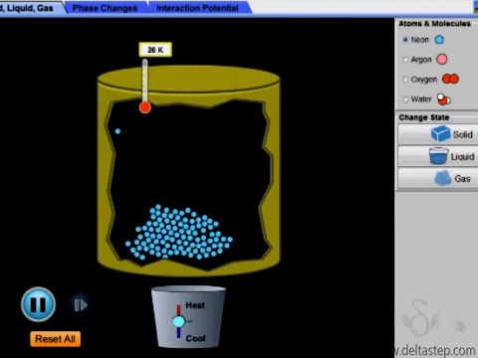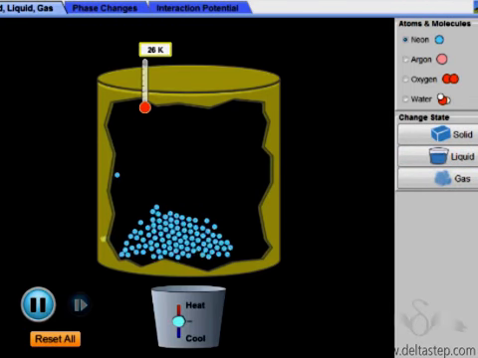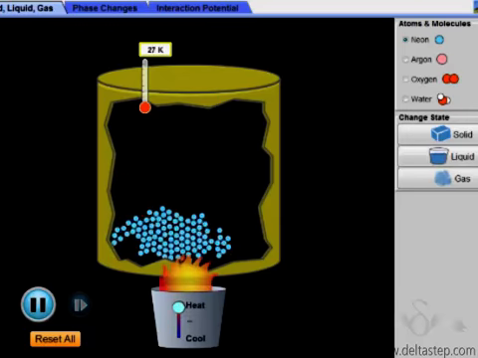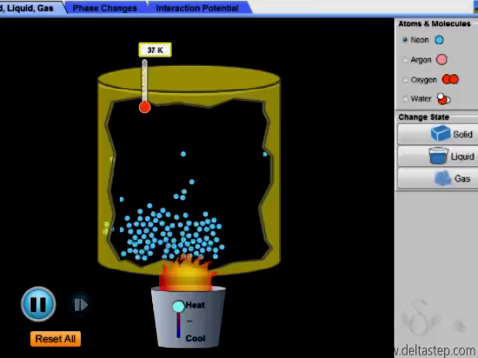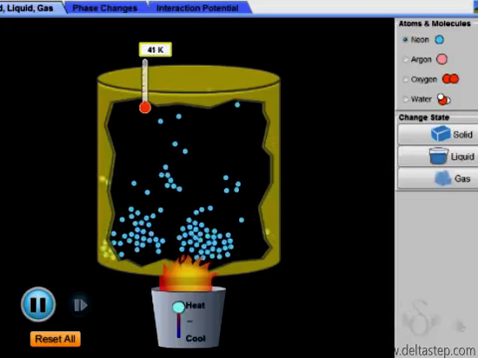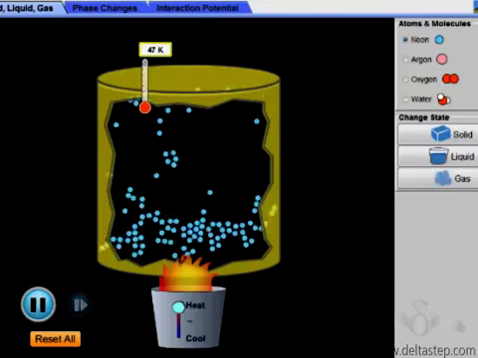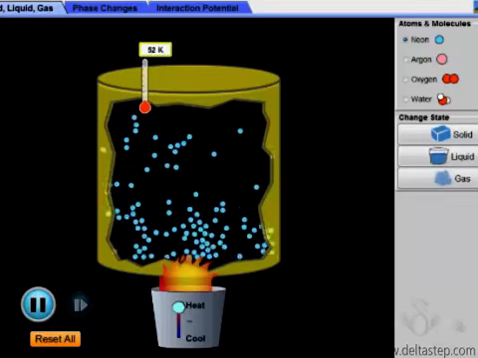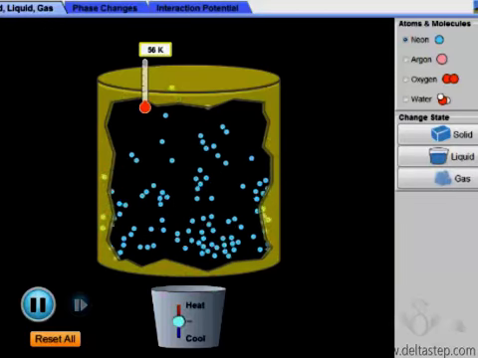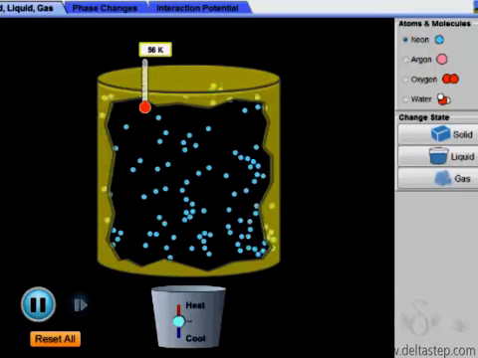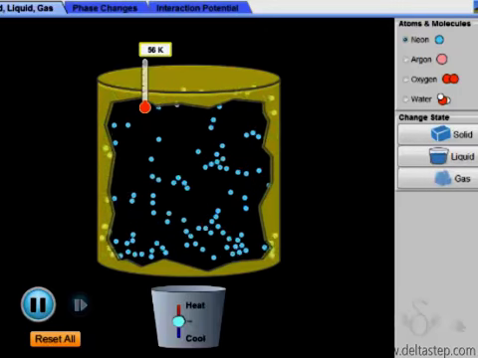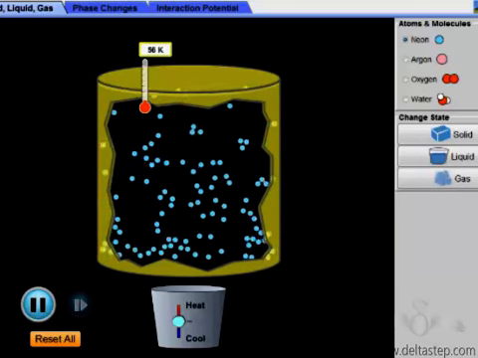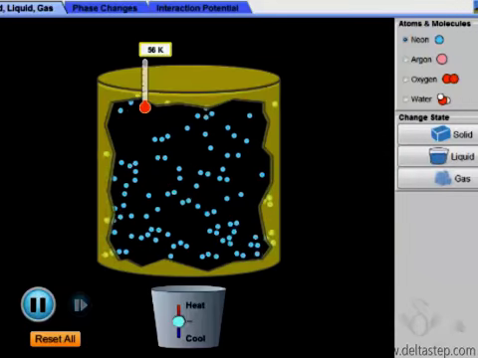So here we have a liquid sample. We provide heat to the sample. As we provide heat to the sample, the kinetic energy of the particles increases. Therefore, the speed of the particles increases. So the interparticle space between the particles increases. The intermolecular force of attraction between the particles decreases, and therefore the liquid changes into the gaseous state.